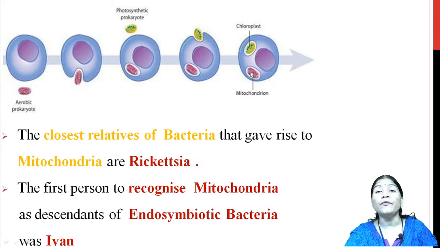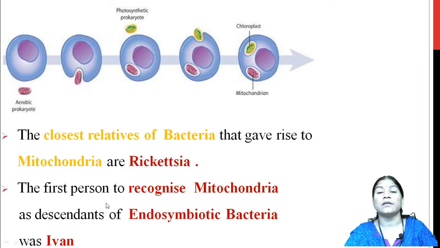Means when the fusion of these aerobic bacteria with these cellular contents happens, at that time there is formation of a mitochondria. The closest relatives of bacteria that give rise to mitochondria are the rickettsia.